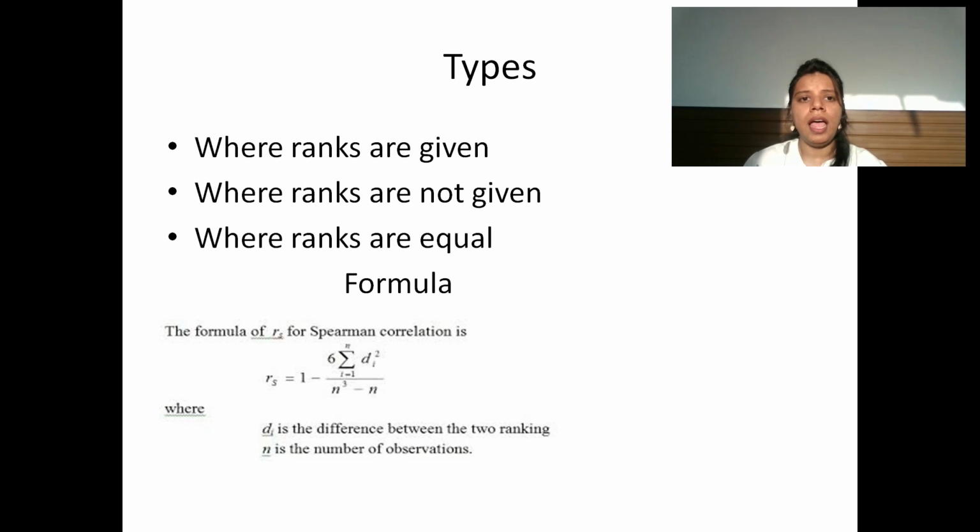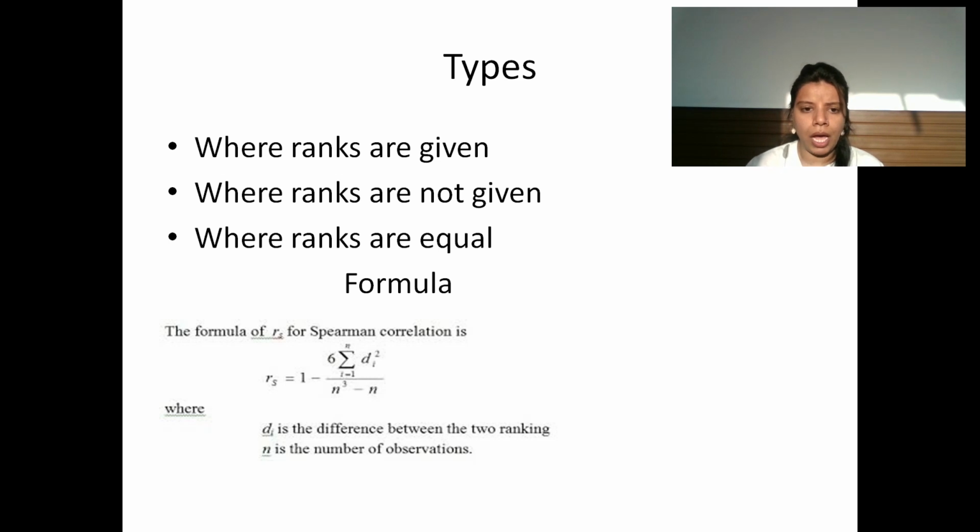Second, there are three types of questions asked in Spearman rank correlation. Type 1, where ranks are given. It is very easy for us to find the rank correlation. Second, where the ranks are not given. In that case, we have to find the ranks, and we need to assign the ranks first before moving forward. Third is where ranks are equal. It is a bit complicated, only a bit, not such a big problem.